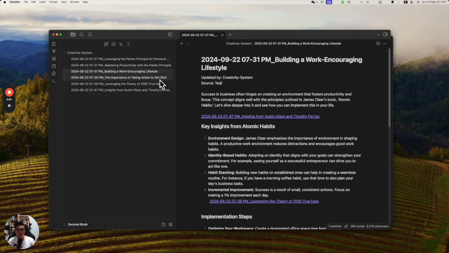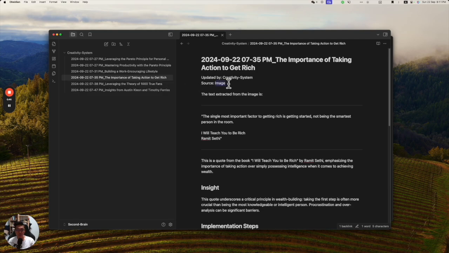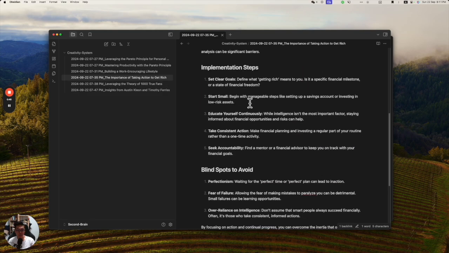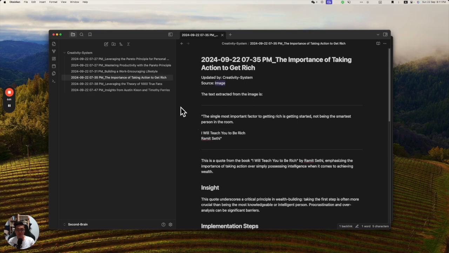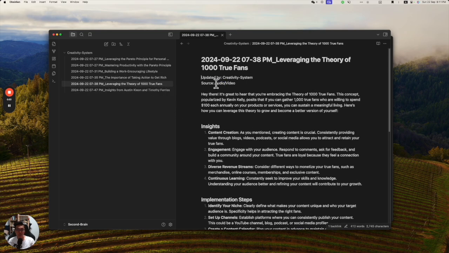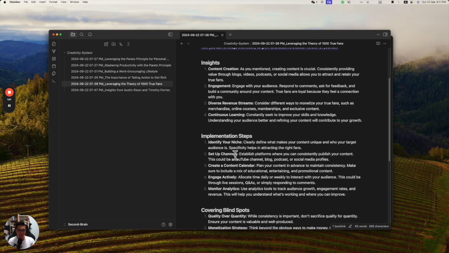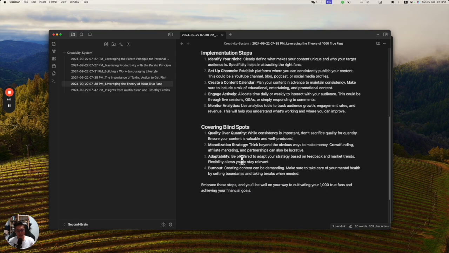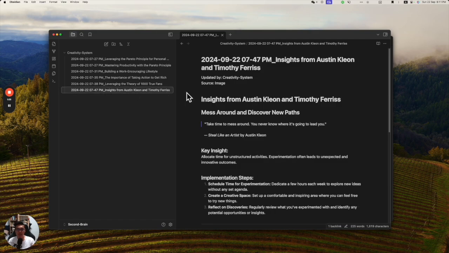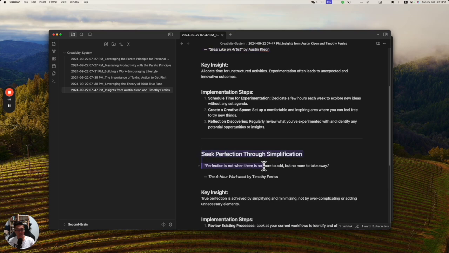This one, the source is text as well. This one is an image, so I'm trying to output one image from this one, and then some notes from me will come out. This one is the audio, so I believe just now I mentioned "hey there", something like that. It will cover and summarize, trying to consolidate my thought process. This is the double image. Basically, you can see this one on Austin, and there's another image from Timothy. This is the Austin image. This is the Timothy image.